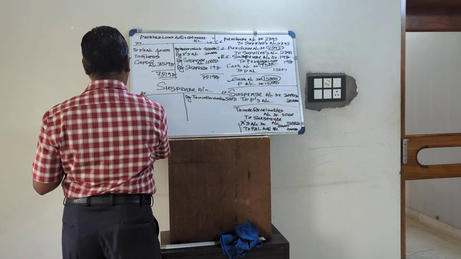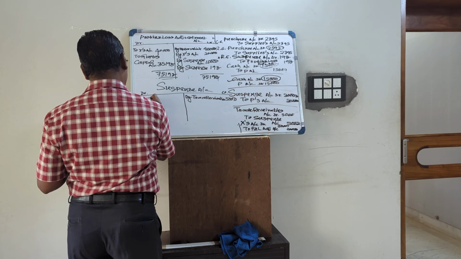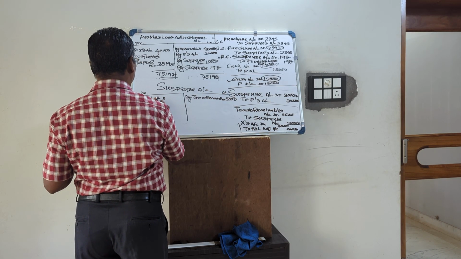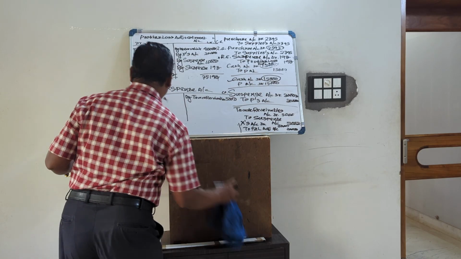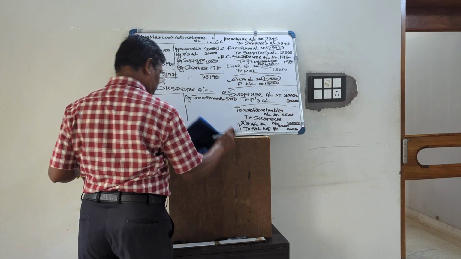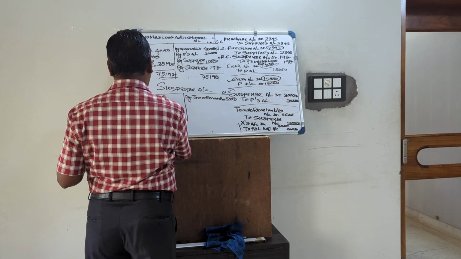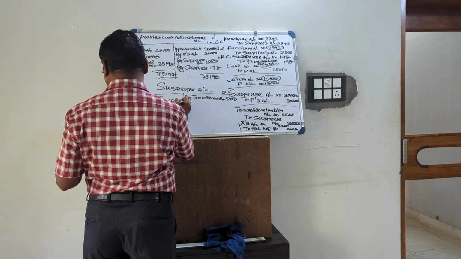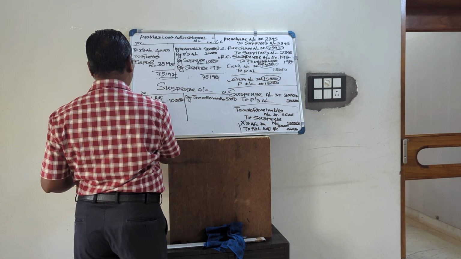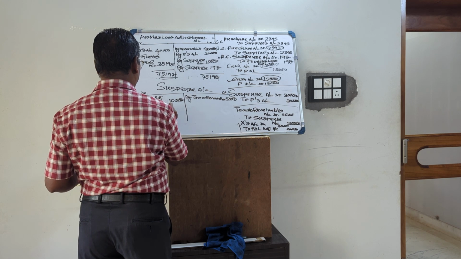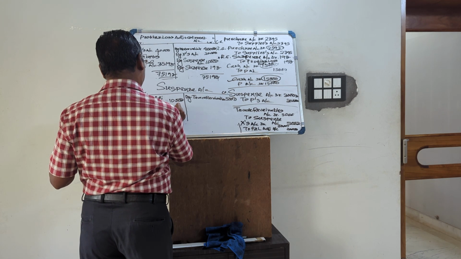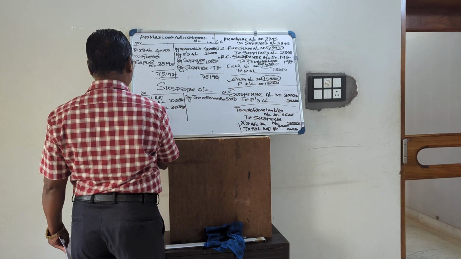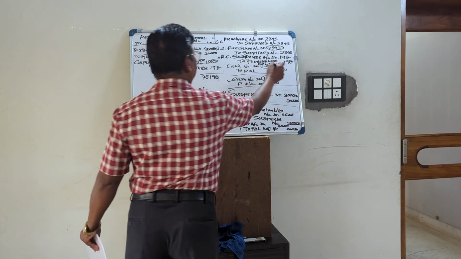Then to profit and loss adjustment account, it is 10,000. To purchase account, that is 30,000. To suspense, that is 198.